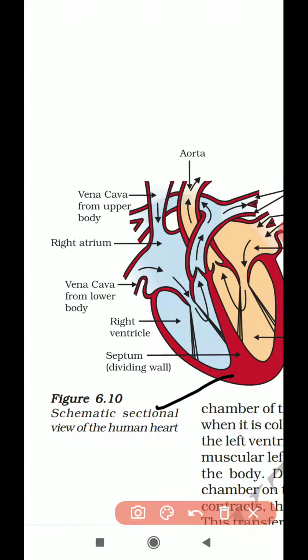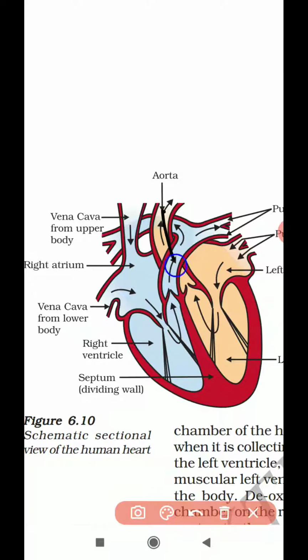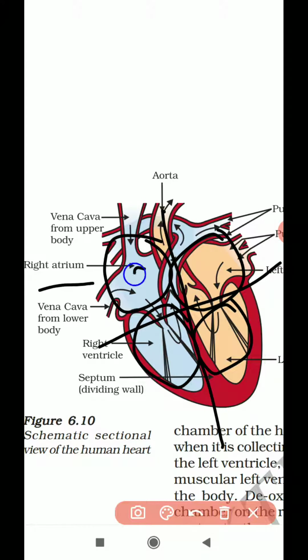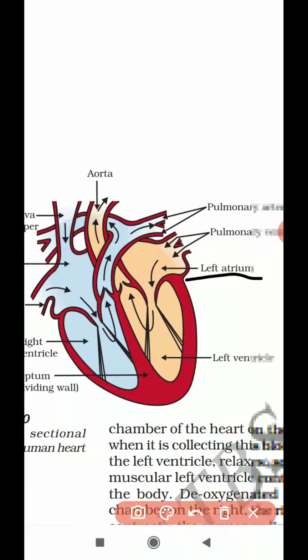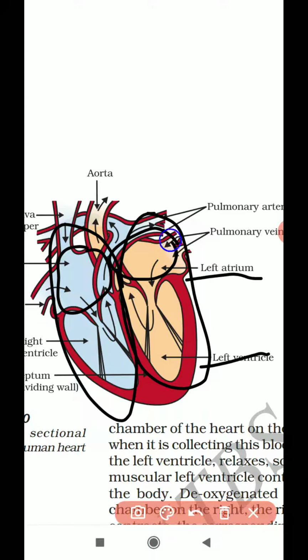Before learning, you have to know the labeling of the heart. Remember, a heart is made up of 4 chambers. 1, 2, 3, 4. The heart is made up of 4 chambers or compartments. One is called the right atrium. This is the right ventricle. This one is the left atrium and this one is the left ventricle. See the spelling? Left atrium, left ventricle. So this is all called the left side of the heart. This is called the right side of the heart. This is the right atrium, right ventricle, left atrium, left ventricle.